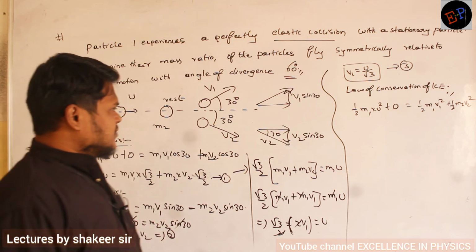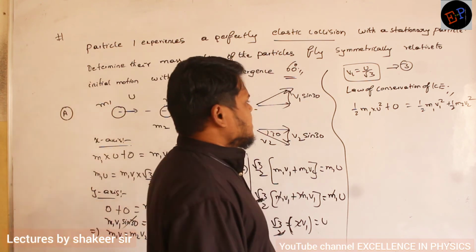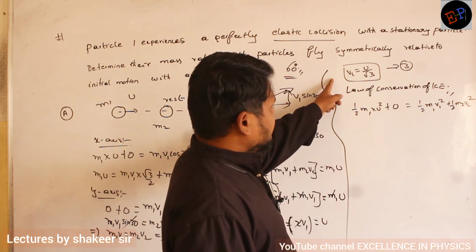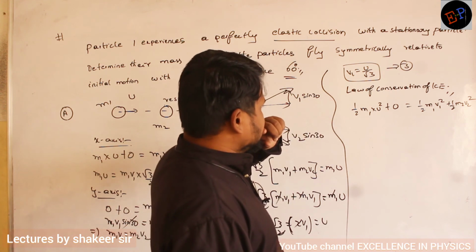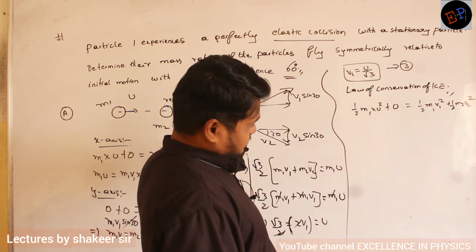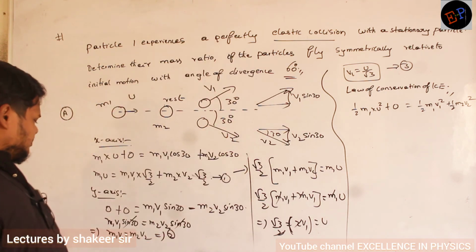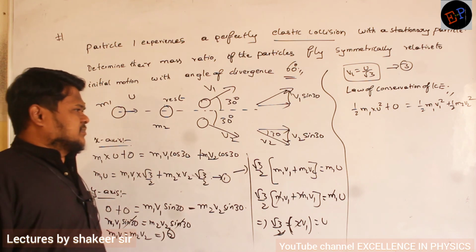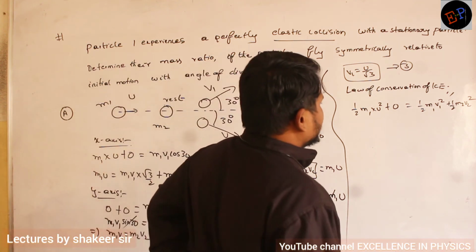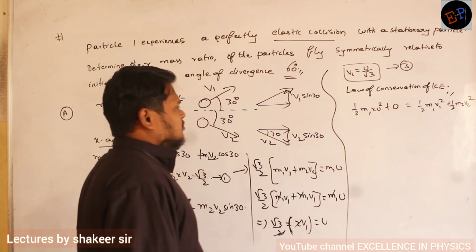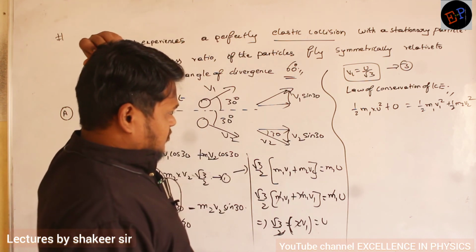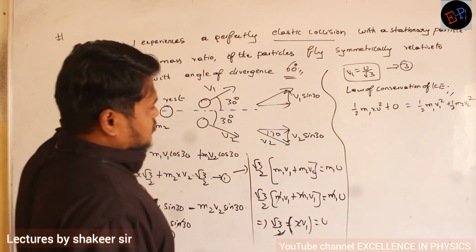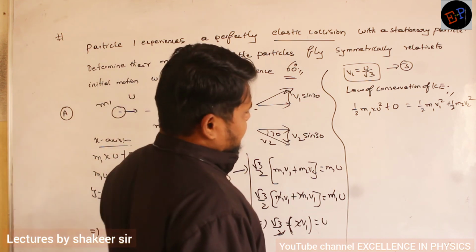Now let us see what we can do. Take this u value. So u is equal to root 3 into v1 we can write.